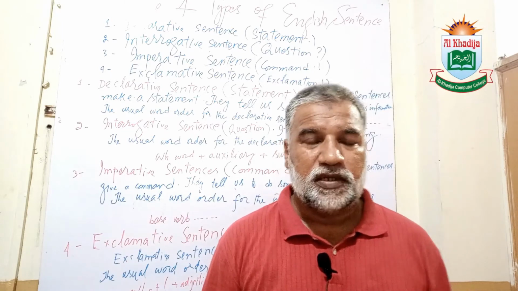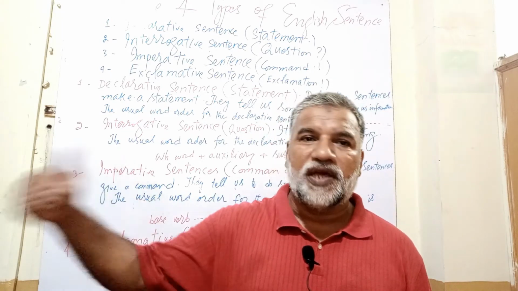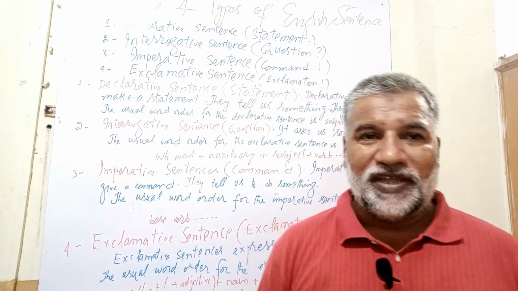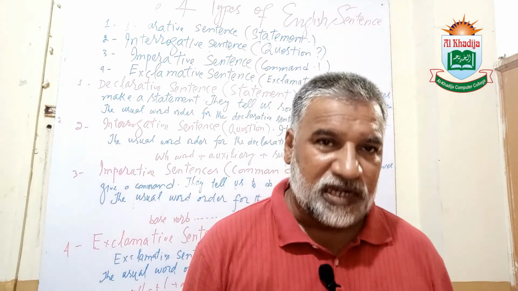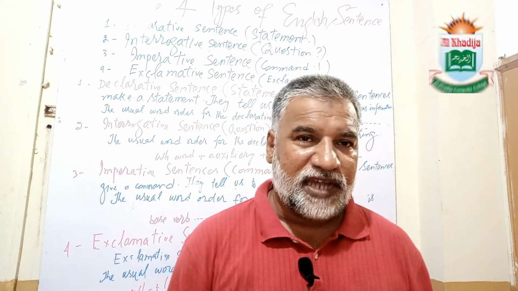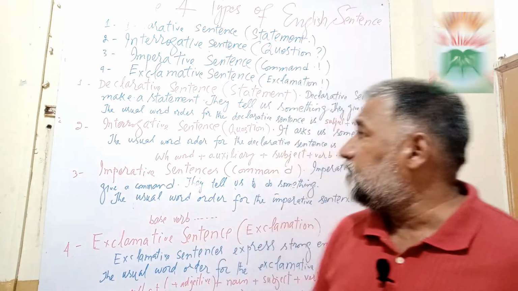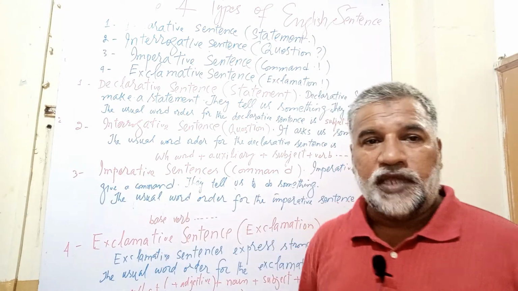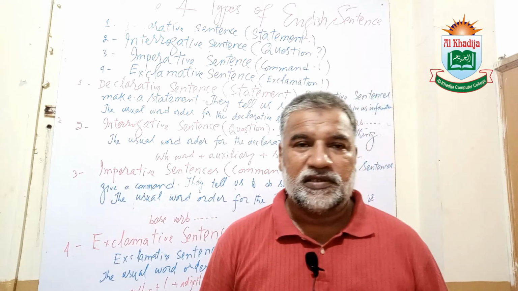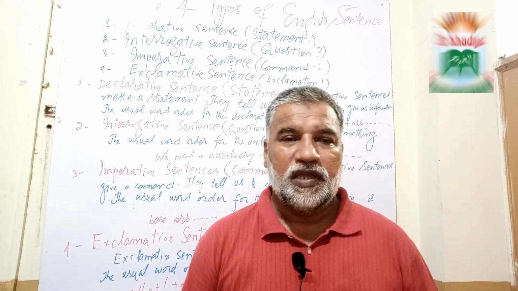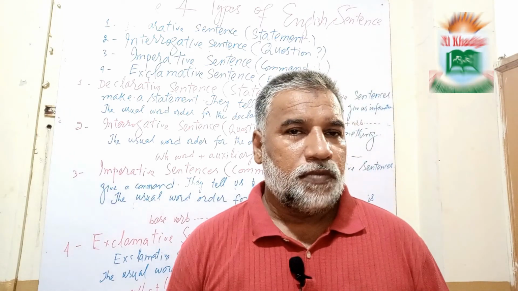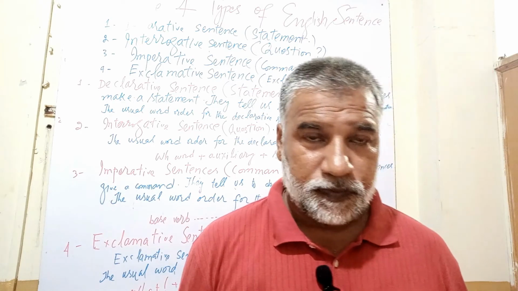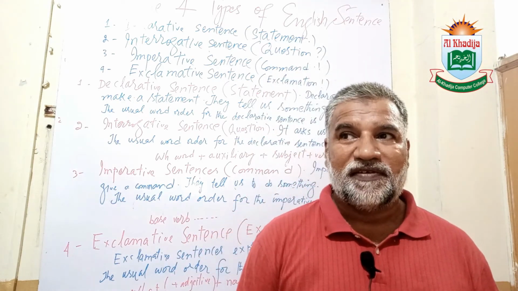Like I say, go there, sit here, don't go in the rain, don't drive so violently. When sentences start with direct verbs, they will be imperative sentences. They give us orders, and they sometimes show request. If I say, please bring me a glass of water, the word please is there, so it is showing request. This kind of sentences are imperative sentences.